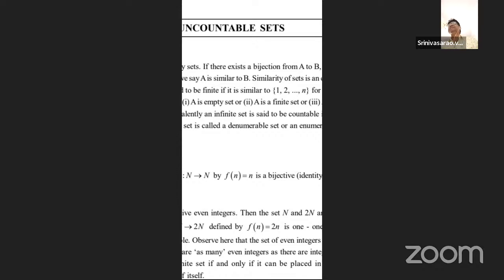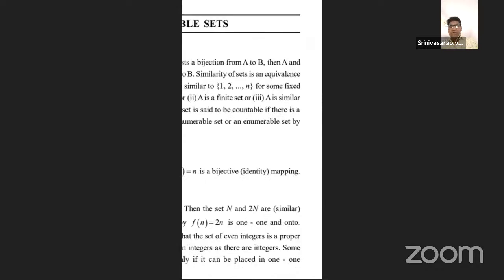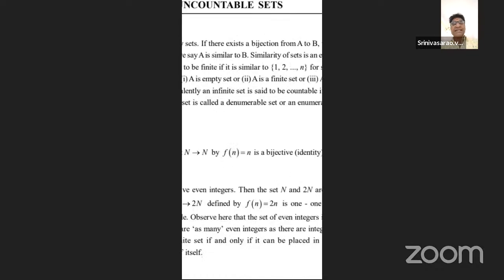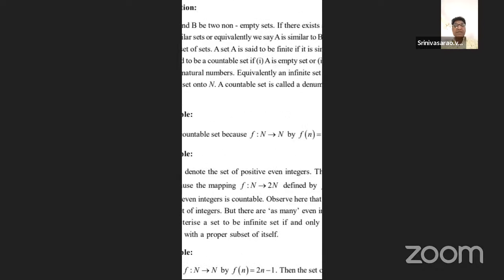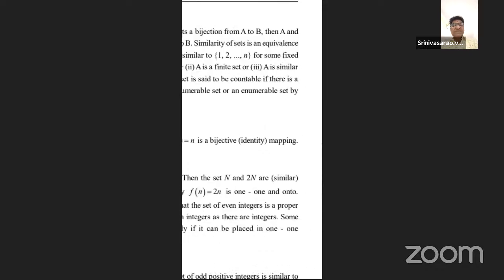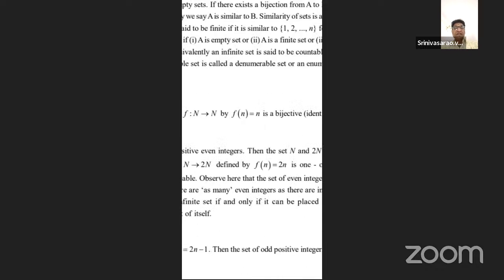A relation which is bijective, when it is both surjective and injective, one-one and onto, satisfies those conditions. That is called a bijection between the sets A and B. Those are similar sets. Now here A is similar to B. Similarity of sets is an equivalence relation on sets.